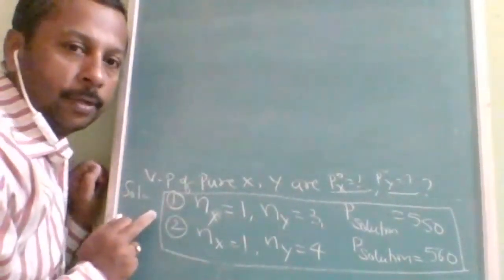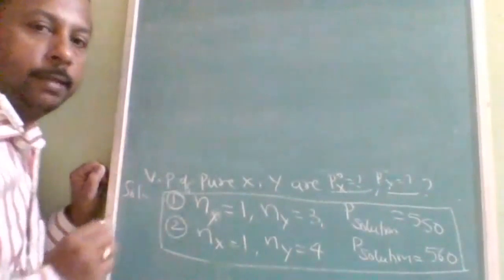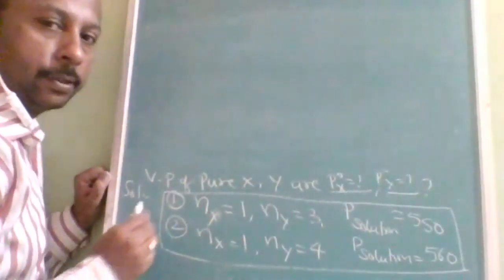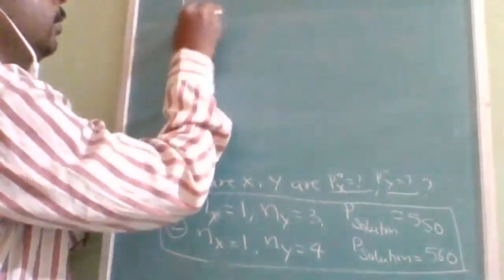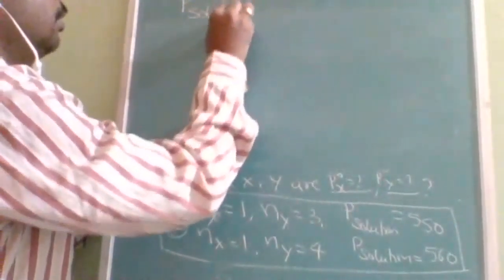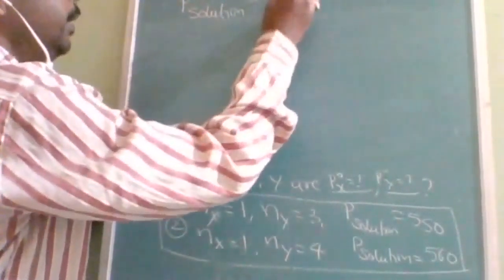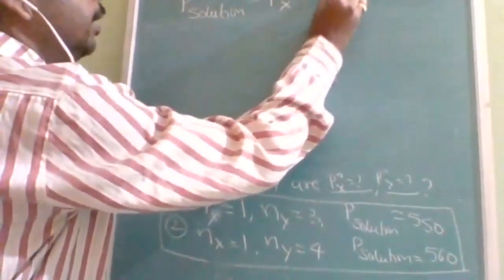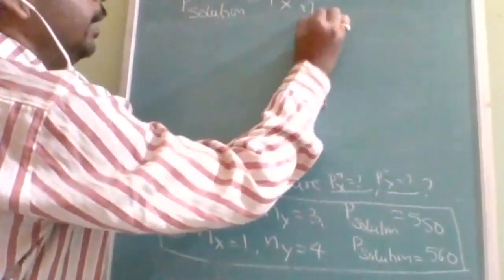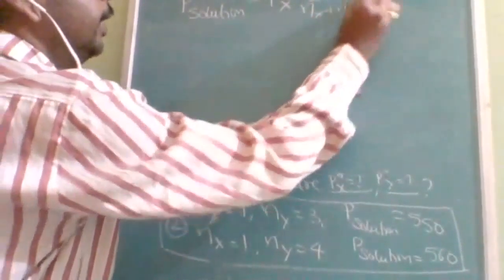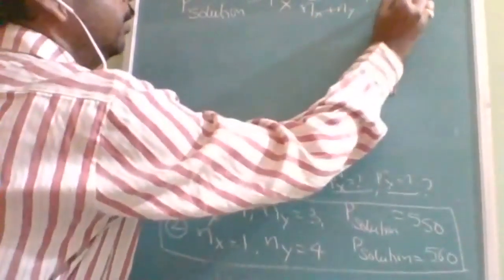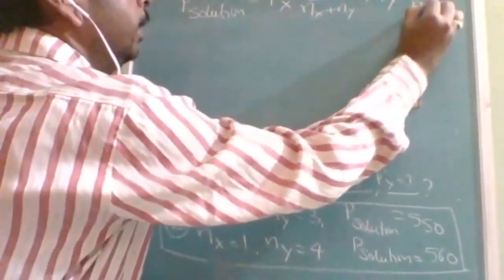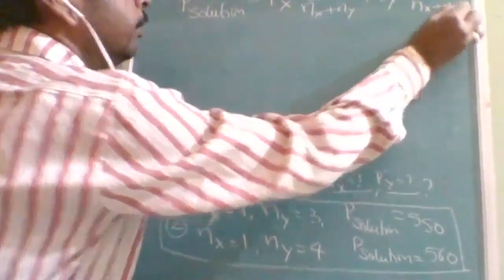Okay, so according to condition 1, I am writing the first equation. P solution is equal to P naught x into n of x divided by n of x plus n of y, plus P naught y into n of y divided by n of x plus n of y.